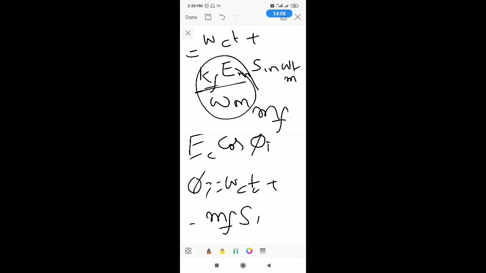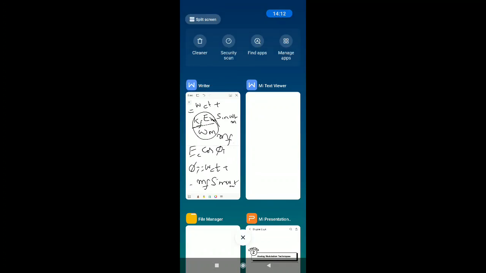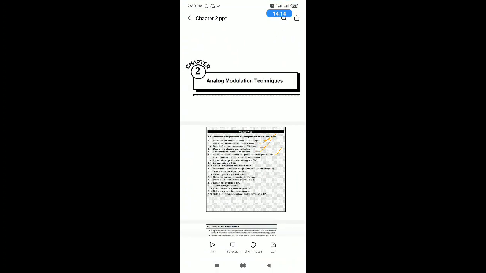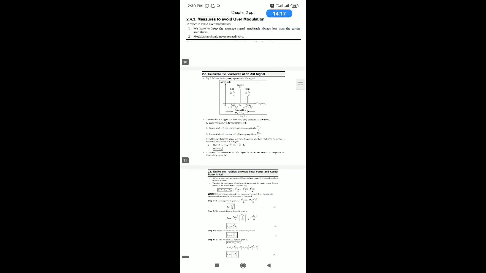This is the equation that is there in your time domain equation.